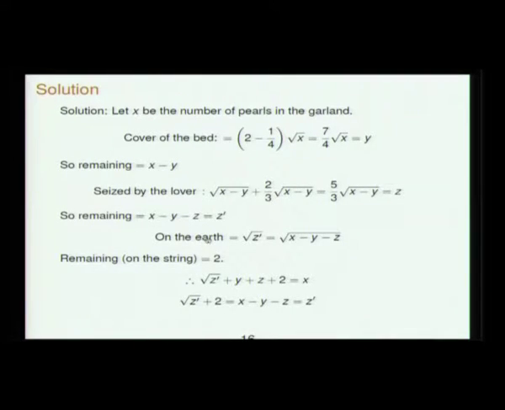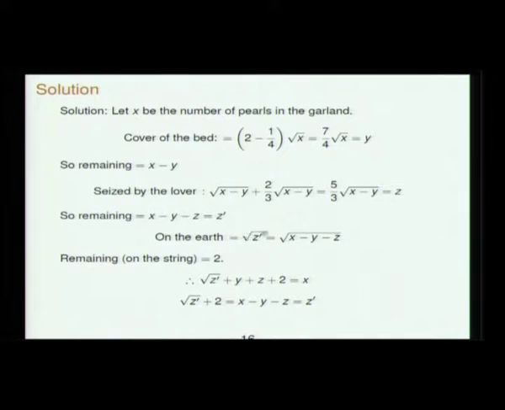And what is on the earth? The root of this, on the earth, root of z prime. So that which has fallen on the earth is the square root of whatever remained after the lever has taken its share. After all these, the remaining on the string is 2. So you have to find out the original number of pearls.